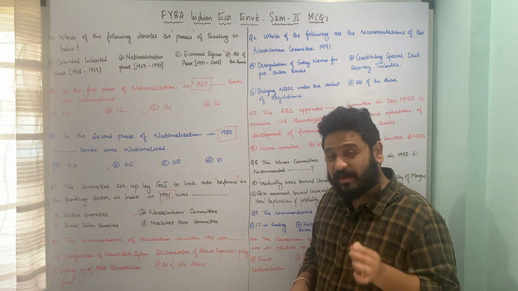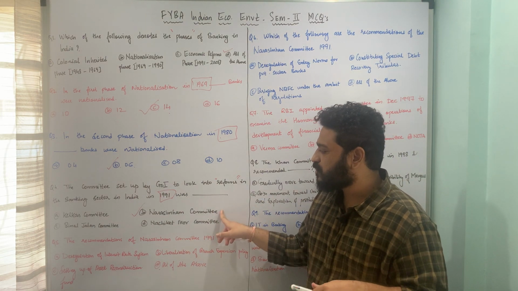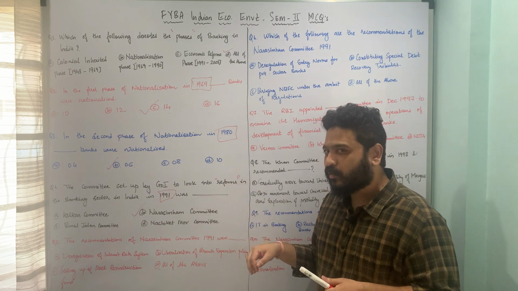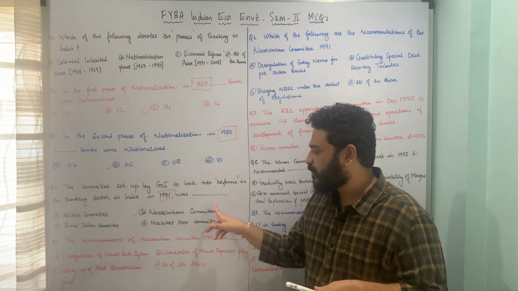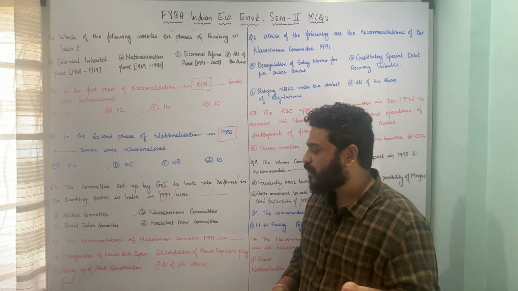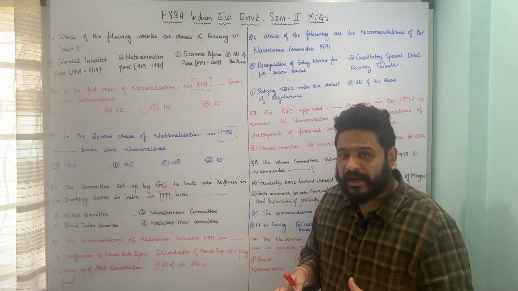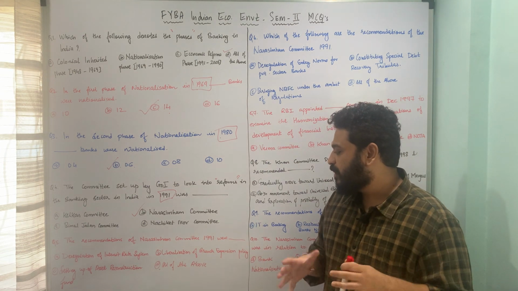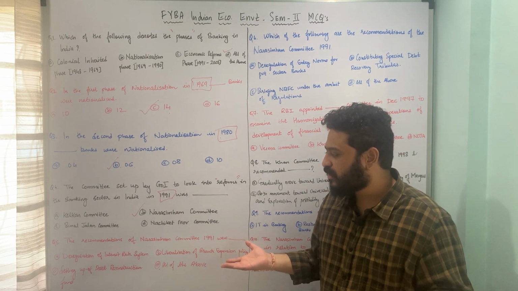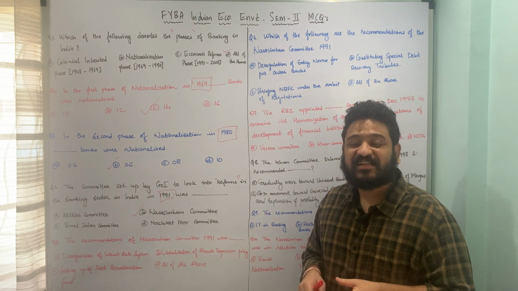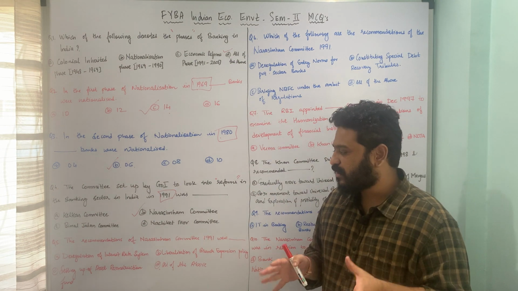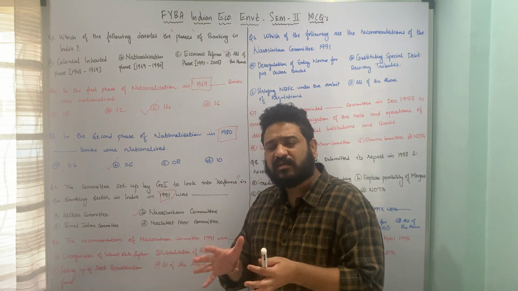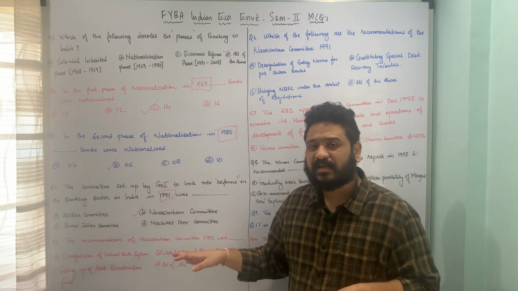The next is the recommendations. This is very important. What were the recommendations? Because the committee was set up to look into reforms for the banking sector in India, let us look at the recommendations given by this Narsimham committee. The question is, the recommendations of the Narsimham committee 1991 were dash, and the options are A, deregulation of interest rate system, B, liberalization of branch expansion policy, C, setting up of asset reconstruction fund. The concept was that a separate asset reconstruction fund should be set up, and D, all of the above.